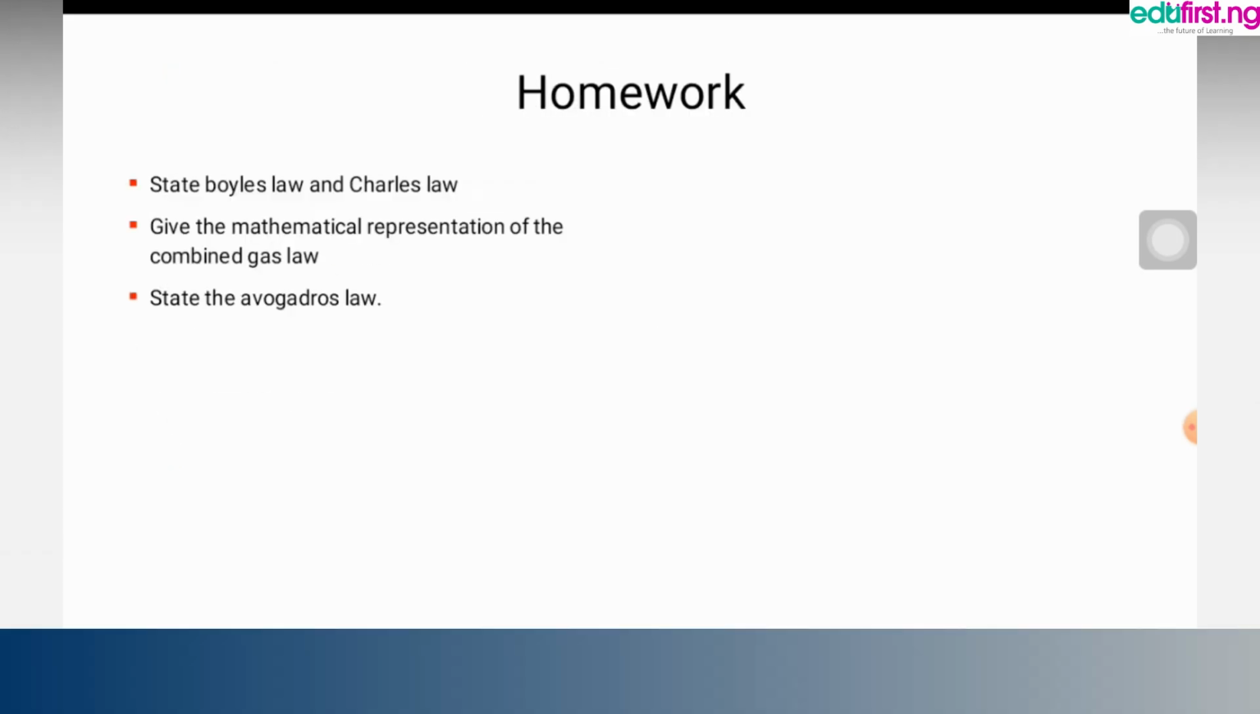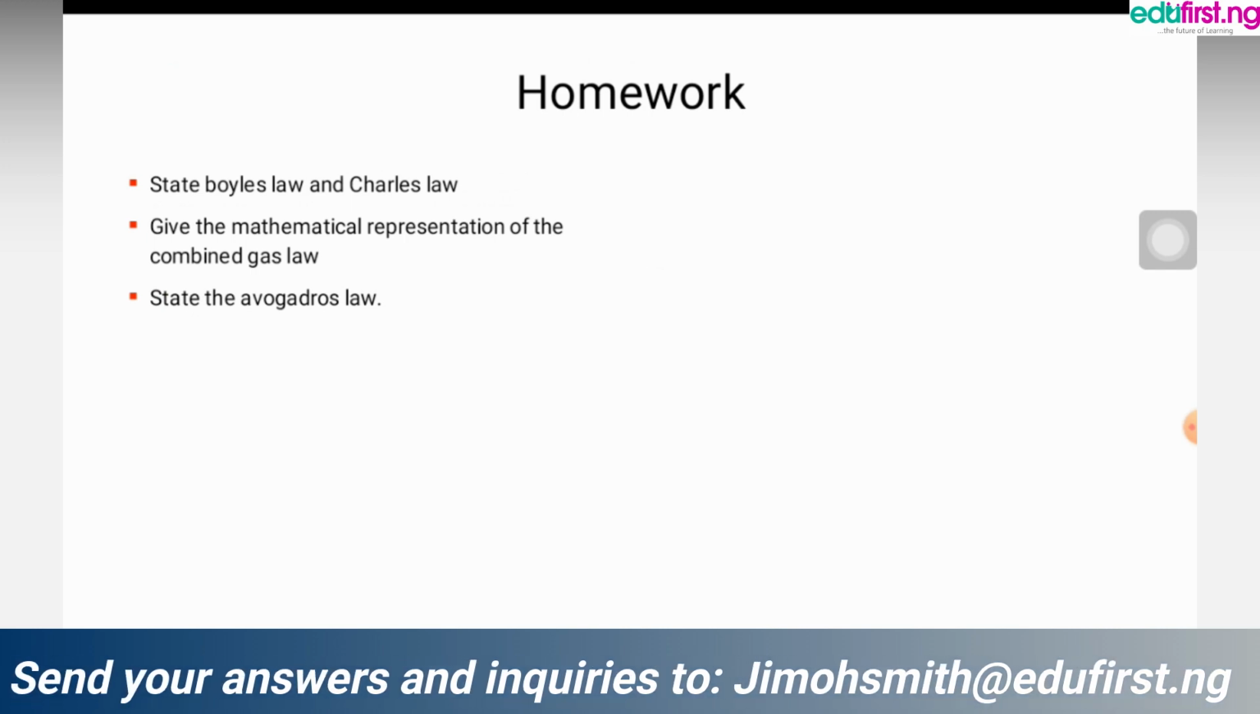Now, our homework for today: state Boyle's law and Charles' law, give the mathematical representation of the combined gas law, then state Avogadro's law.